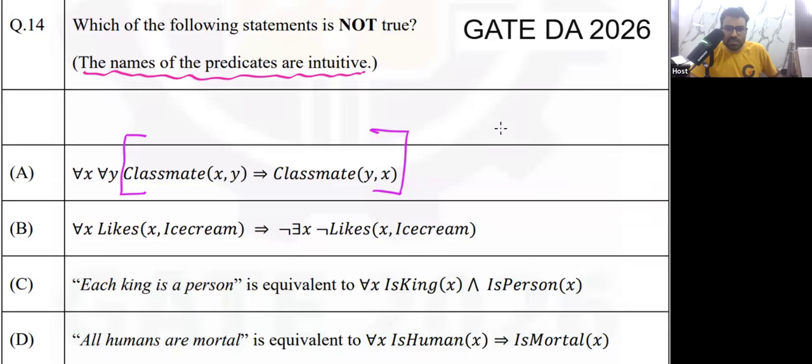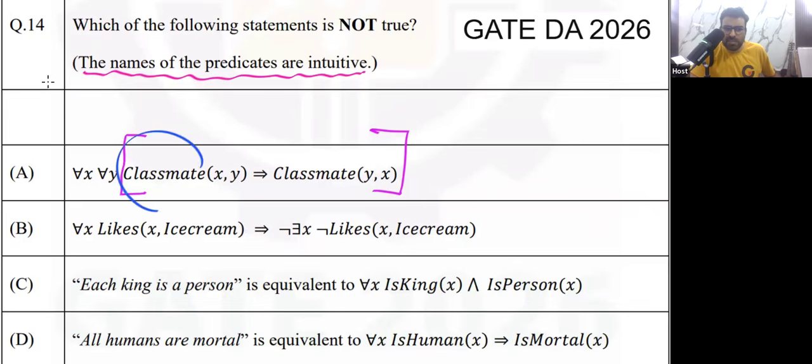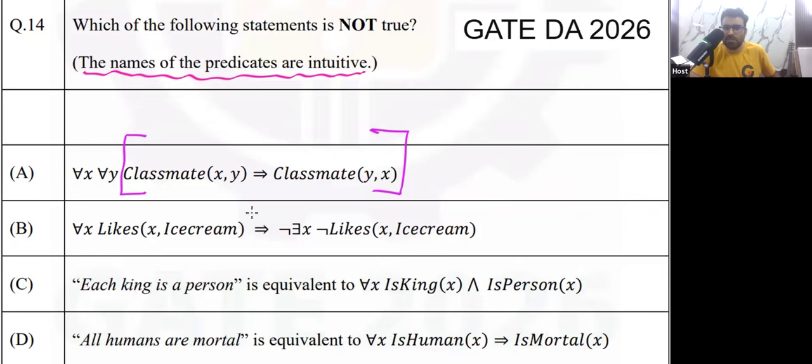Yes, this is symmetric, but is it given in the question? If P is a classmate of Q, then can I say Q is classmate of P? Intuitively, yes. But is it given that classmate relation is symmetric? No, it is not given.